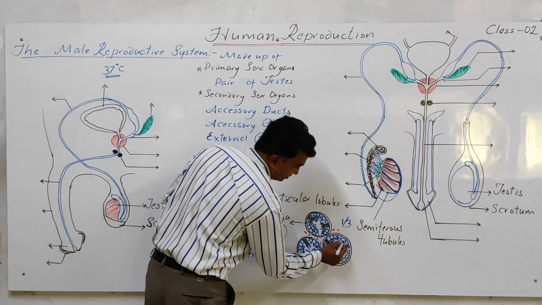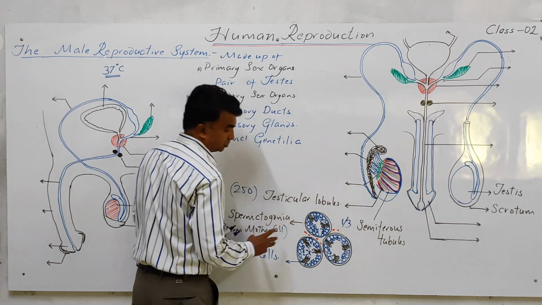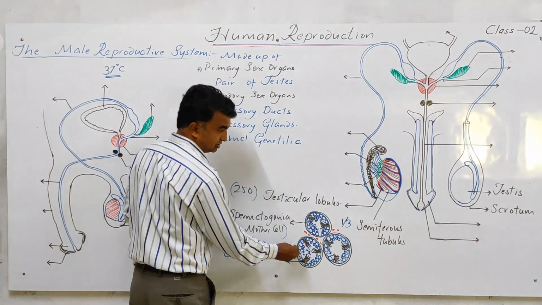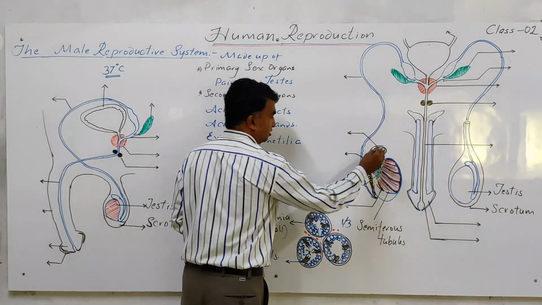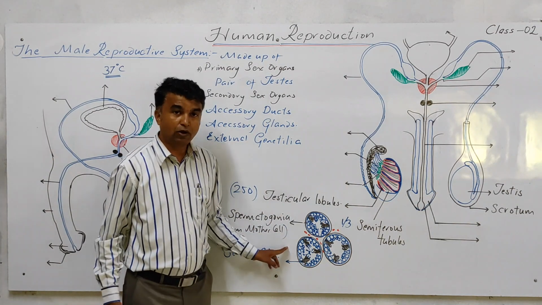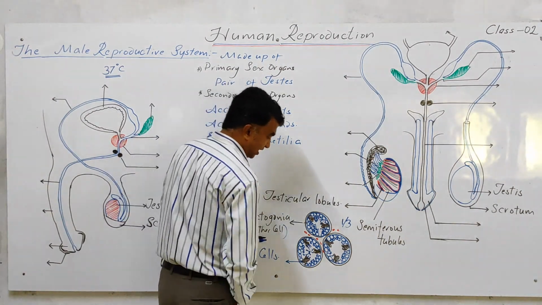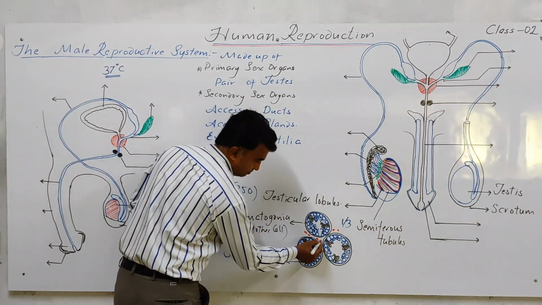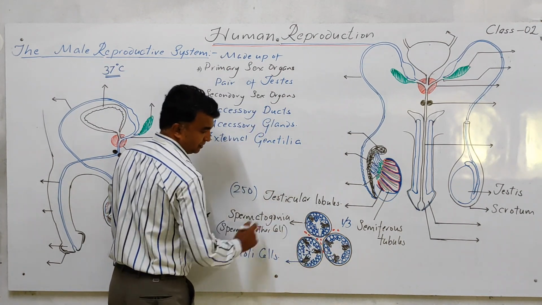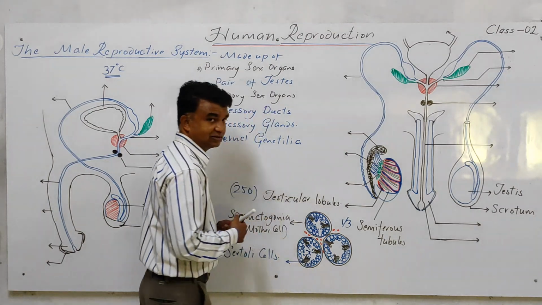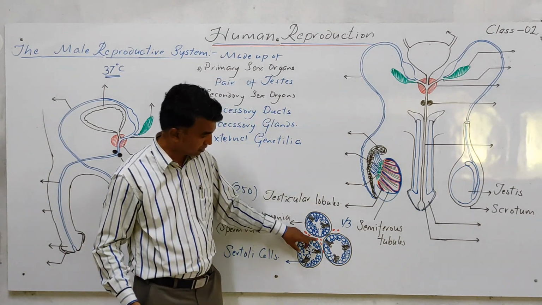Can you imagine? These are the seminiferous tubules, present in testicular lobules, and these testicular lobules are present in the testis. Apart from this, these red color dots, the space present between the seminiferous tubules, is called the interstitial space. Can you see this?